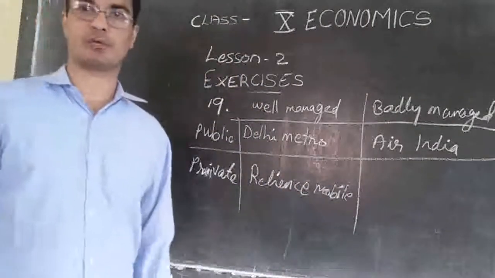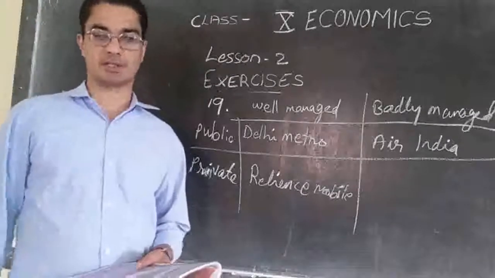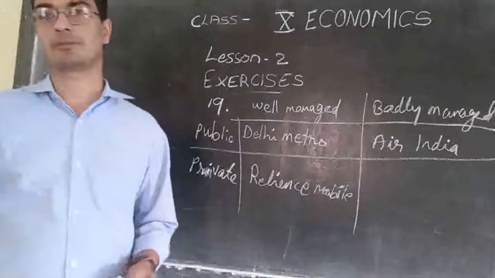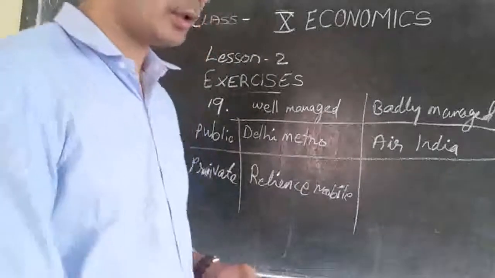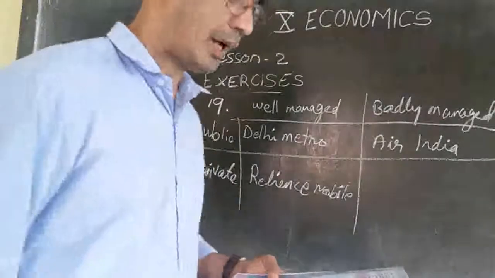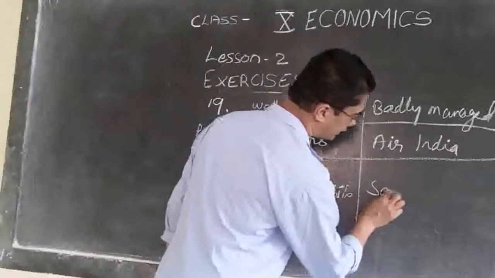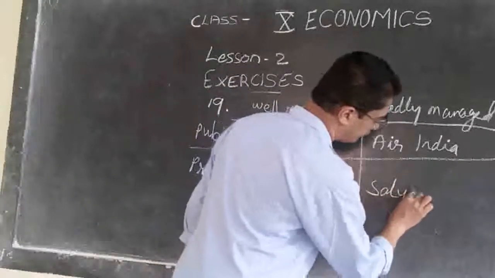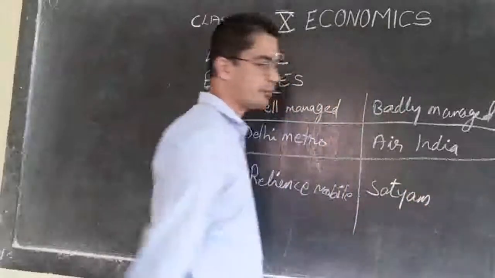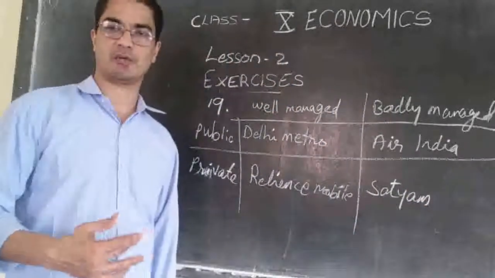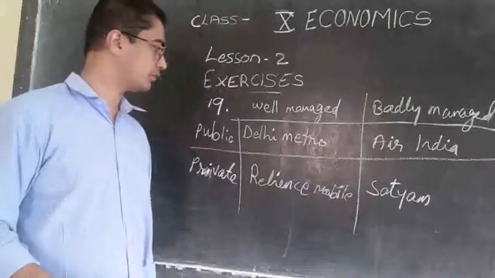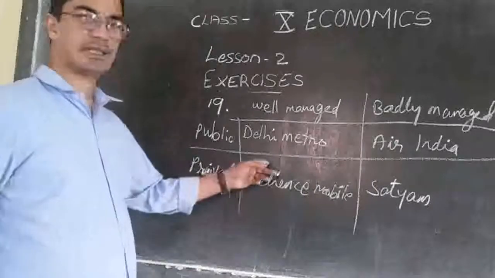They are getting a lot of profit. That means the company is managed very well. Then we can say a very badly managed one is Satyam Computers. Another company called Satyam is very badly managed, not having enough profit. They are losing every day. So these are just examples.